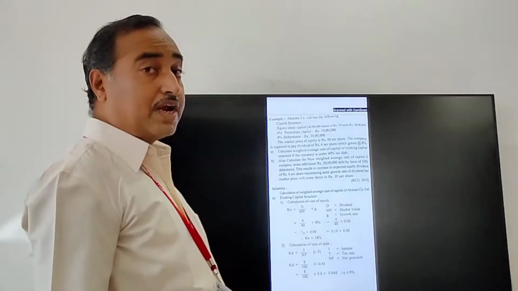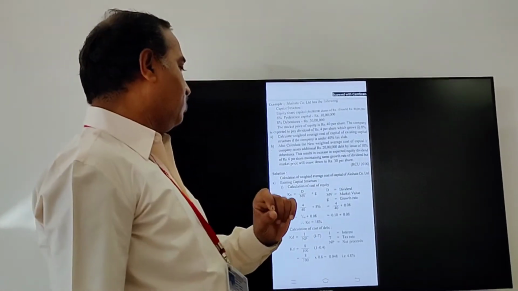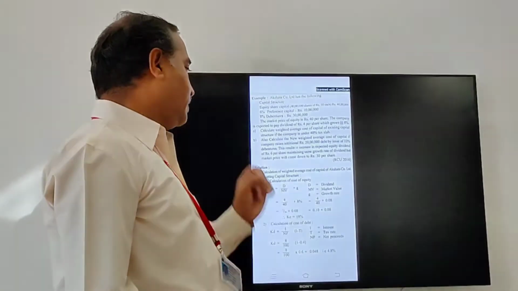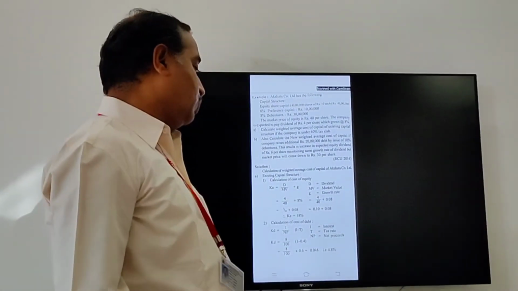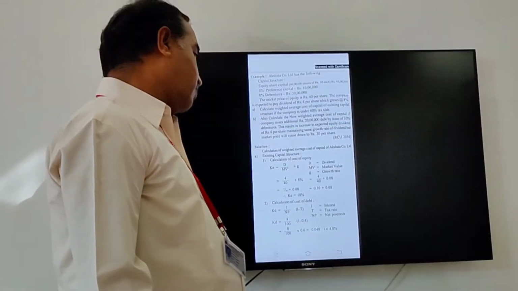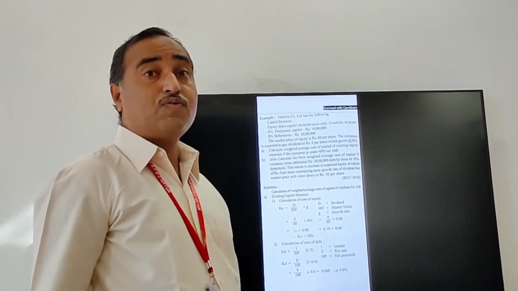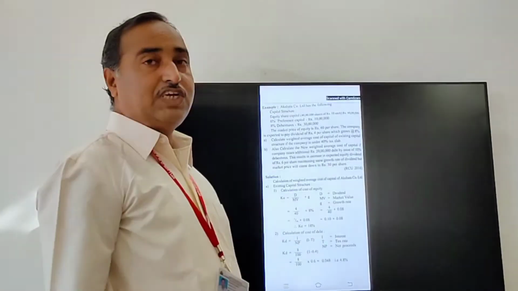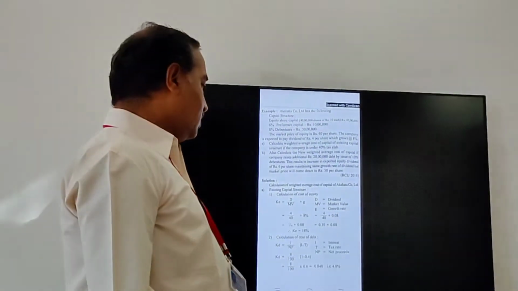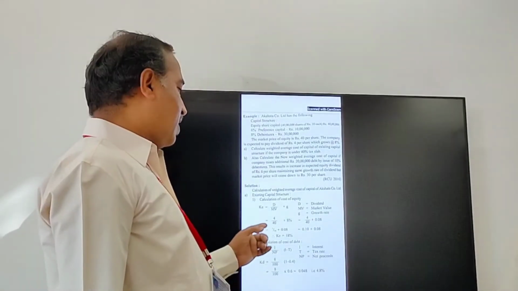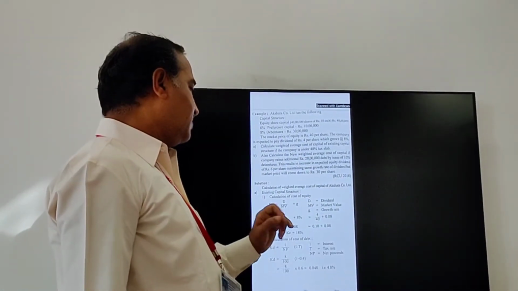Once again I will tell you, whenever you are going to calculate cost of equity, it equals dividend divided by market value plus G. Here D means dividend, MV means market value, G means growth rate. D is already given in the problem, dividend is 4 and market value is 40, and plus G growth rate that is 8%.